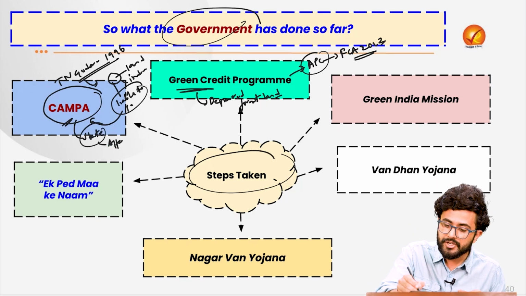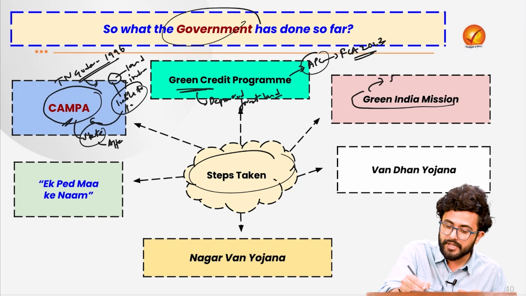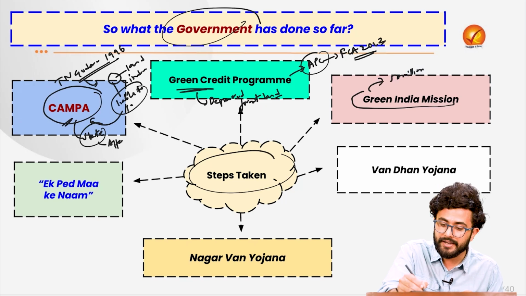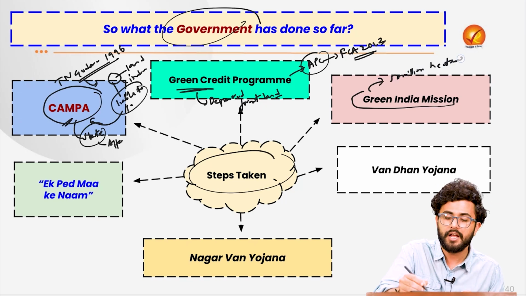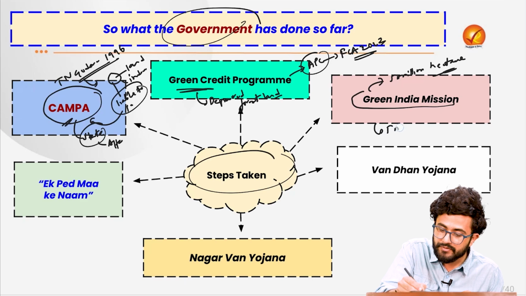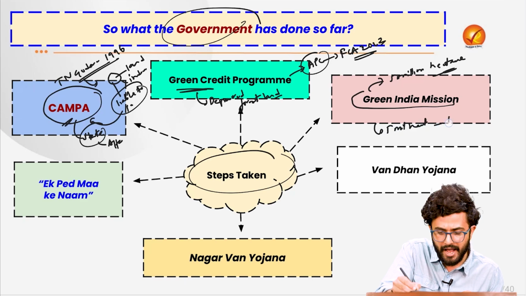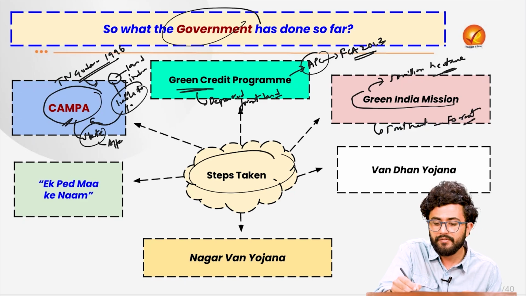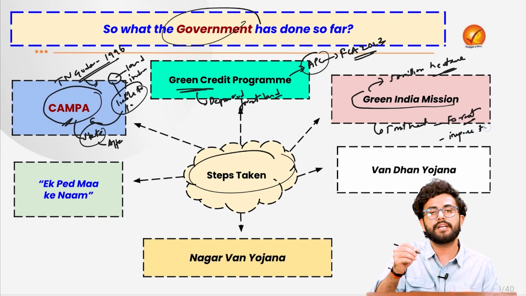Then under the Green India Mission, the target is to create forest on 5 million hectares of new or barren land. And on an already existing 5 million hectares of land where we have forest but in degraded condition, we need to improve their quality as well.